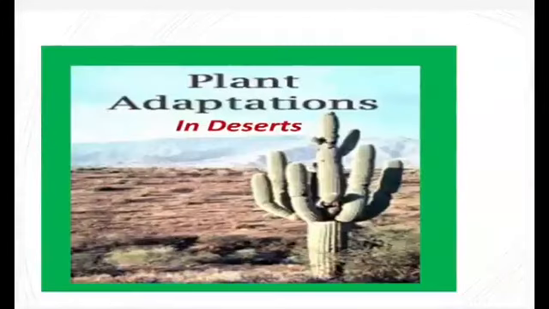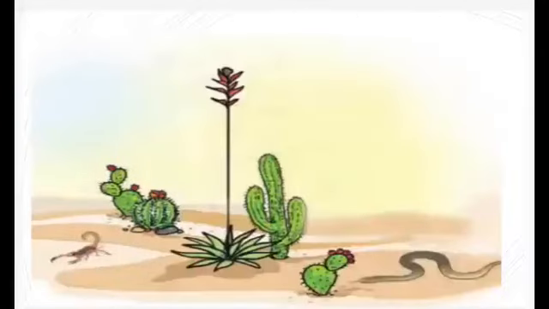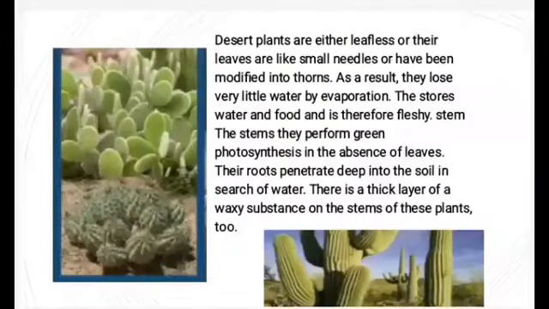Now next one is adaptation in desert areas. Desert plants are either leafless or their leaves are like small needles or have been modified into thorns. As a result, they lose very little water by evaporation.